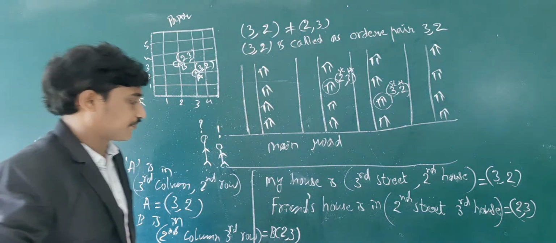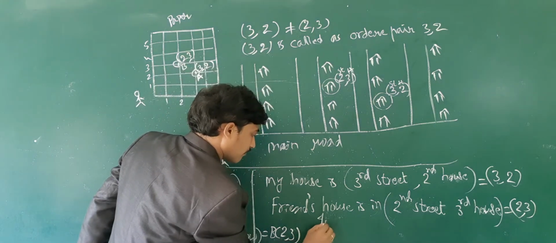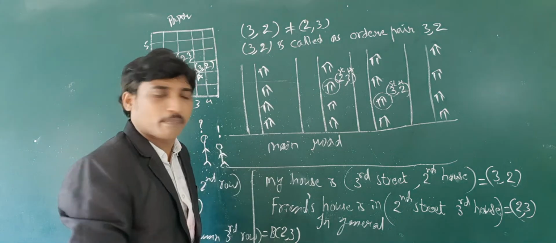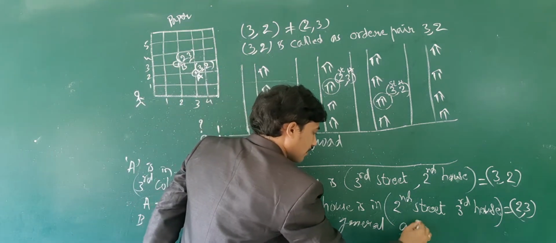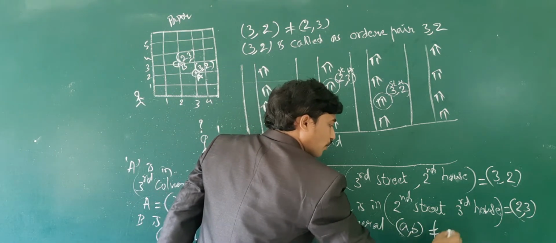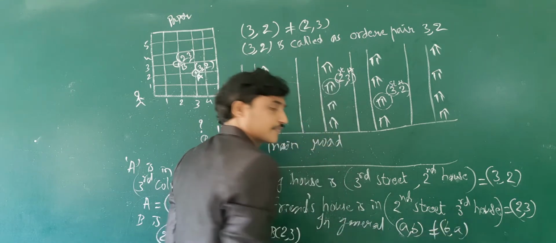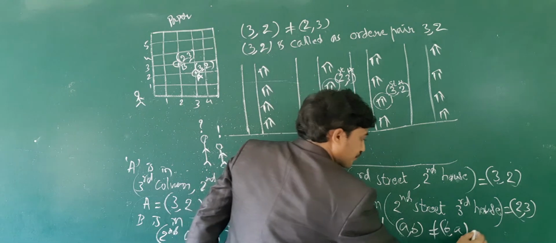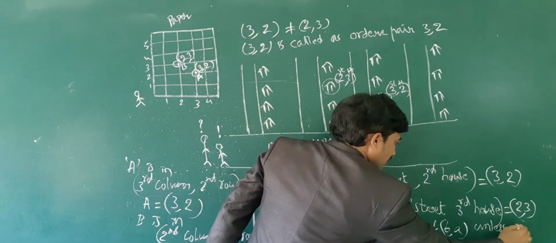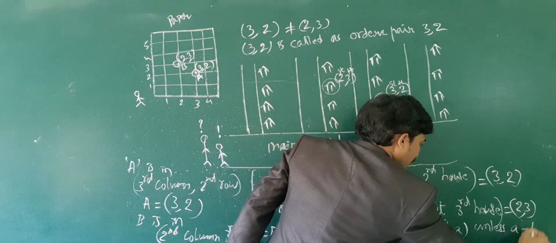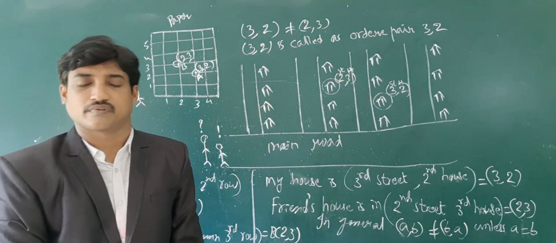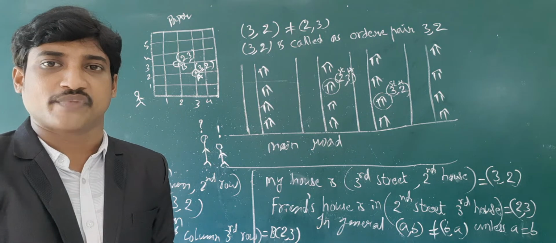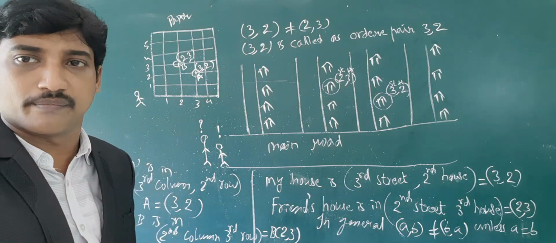In general, ordered pair (A, B) is not equal to ordered pair (B, A) unless A is equal to B.